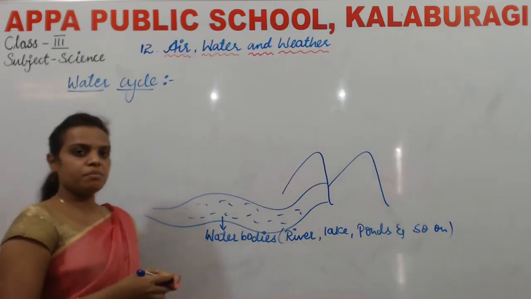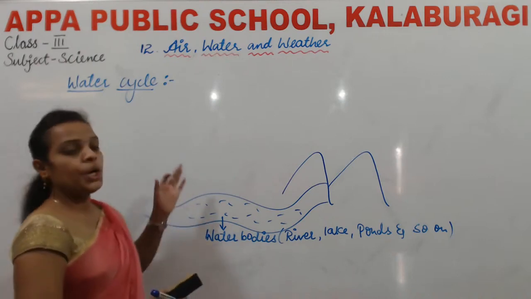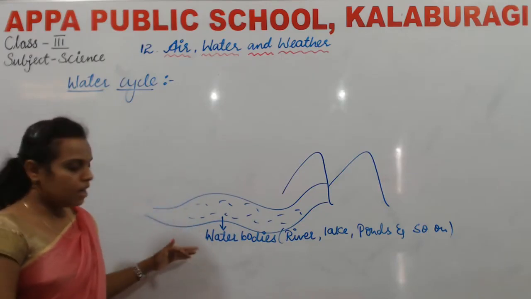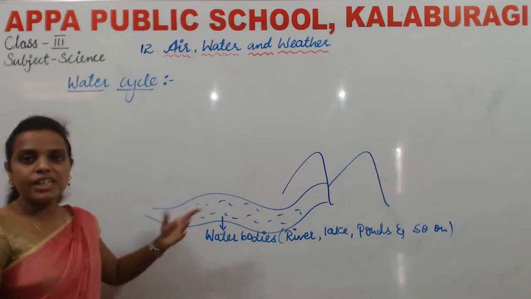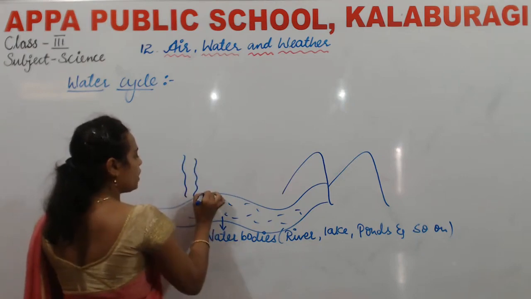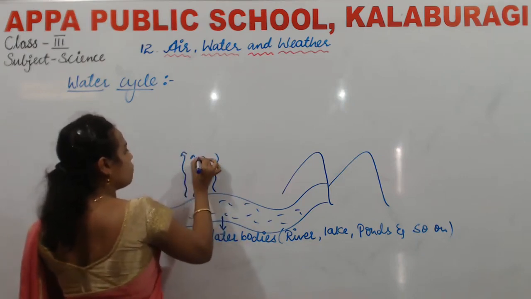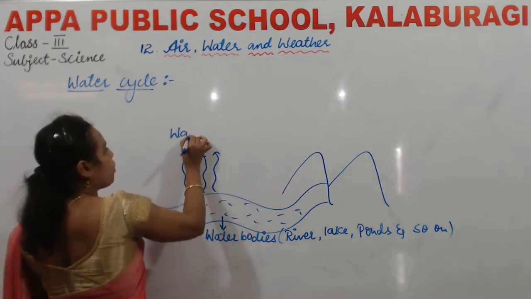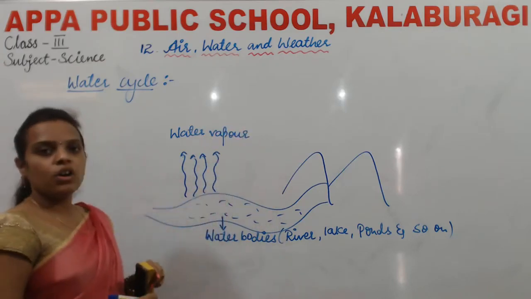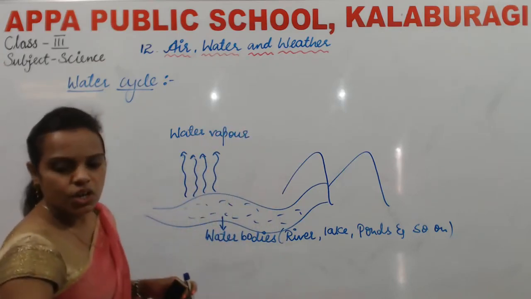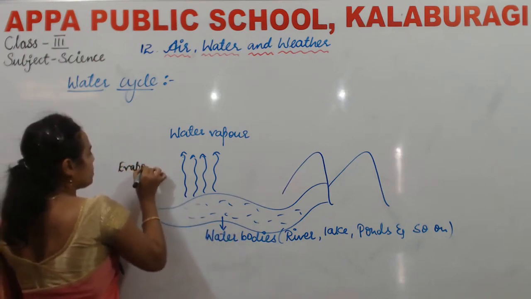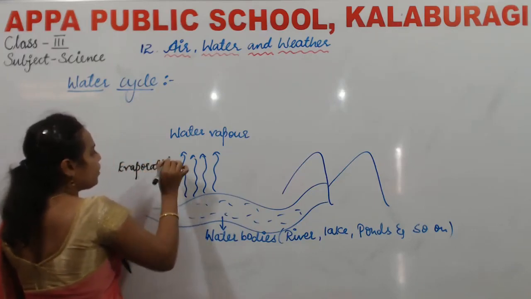So what happens here? How does the water cycle take place in nature? Yes, first, during the daytime when the surface of the earth heats up, water from the water bodies changes into water vapor. So this process is called what, children? Yes, this process is called evaporation.